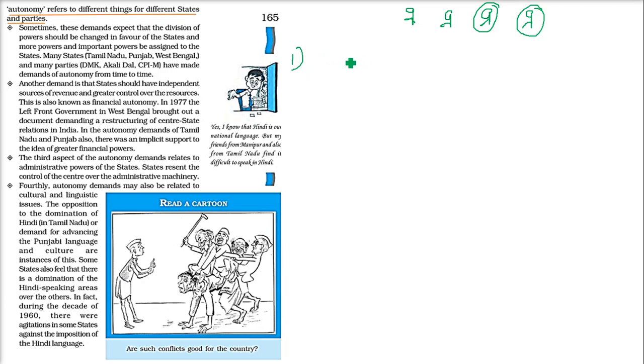first is the division of power, that is, more power should be given to the states. Like Tamil Nadu, Punjab, West Bengal, these states. The ruling parties there were DMK, Akali Dal and CPIM. So now they asked for autonomy, because these states are different. Their states have different political ideologies, and they don't match with the political ideology of the central government. So they wanted more autonomy. The second thing is revenue. Everything is money, revenue and resources. Now most of the revenue and resources are with the central government. So the state governments wanted more, because they are not getting their share.